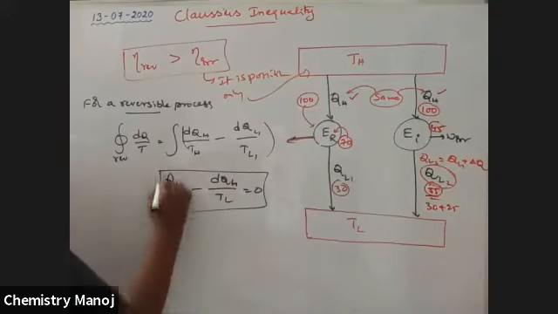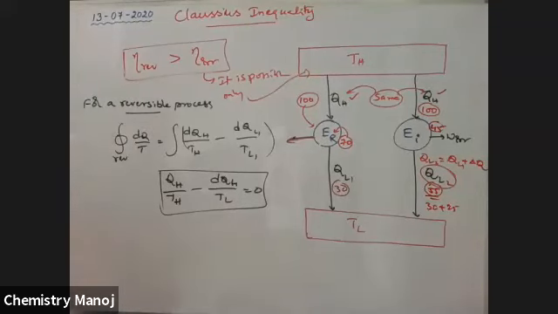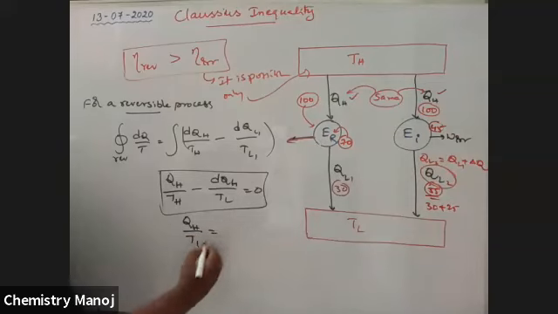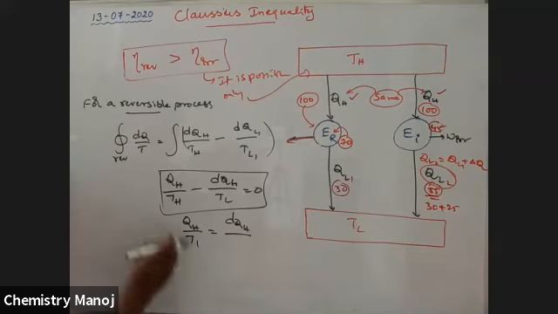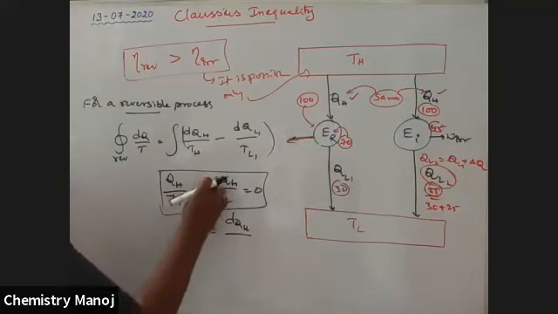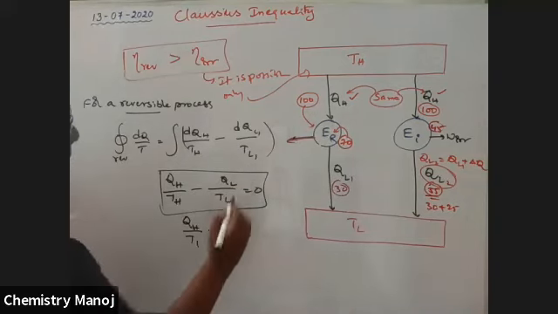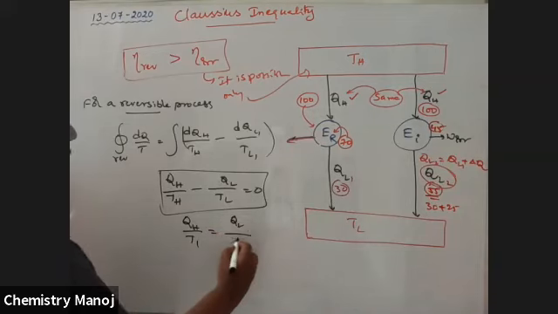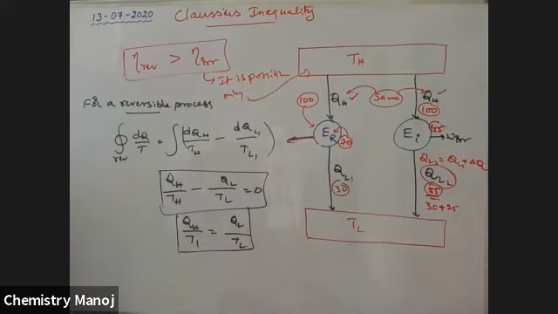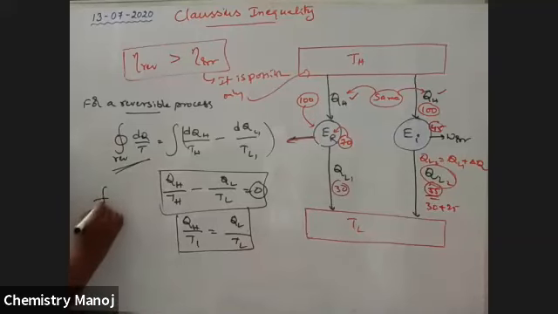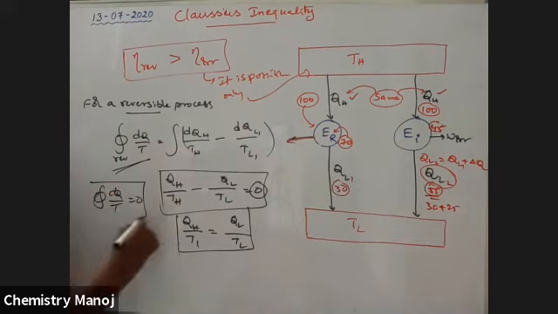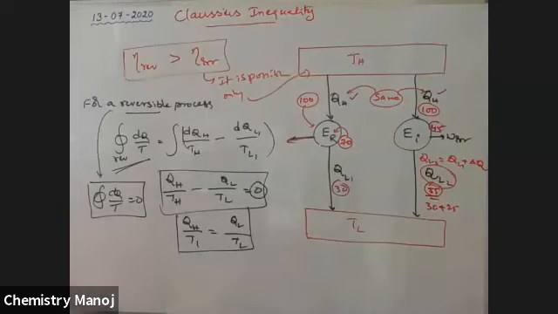So QH by TH minus QL by TL is equal to zero, because it is reversible. Therefore, for a reversible case, the cyclic integral of dQ by T is equal to 0.